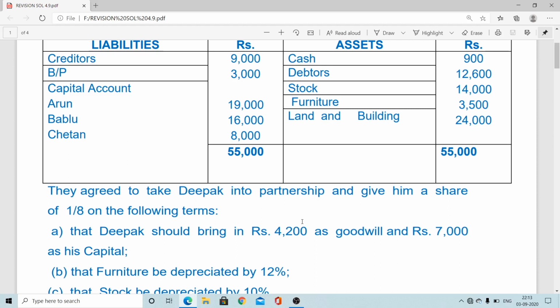If any liability is taken over, then instead of writing the liability, we write "by realization". So when it is dissolution, we take the support of realization, but in other chapters, generally we write the respective term: if an asset is taken over, that asset; if a liability is taken over, by that respective liability. So that logic you have to use, and therefore no problem will arise in the preparation of the partners' capital account.